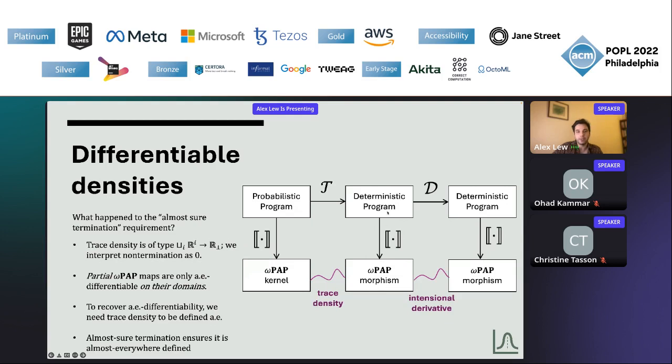So if we really want the density to be almost everywhere differentiable in general, we need to also show that this omega-PAP morphism is a partial function defined almost everywhere. And almost sure termination ensures that it is almost everywhere defined. So that's where the almost sure termination comes in. And we get a kind of denotational view of this result that was proved more operationally in the Mak et al. paper.